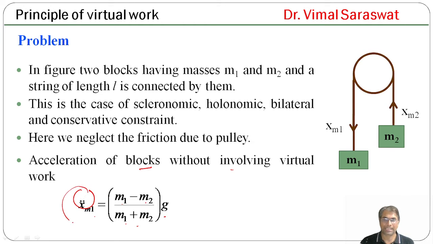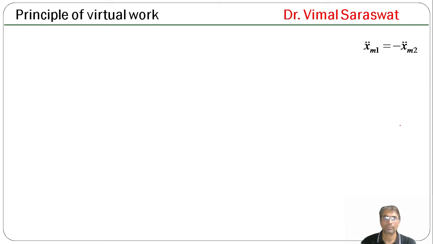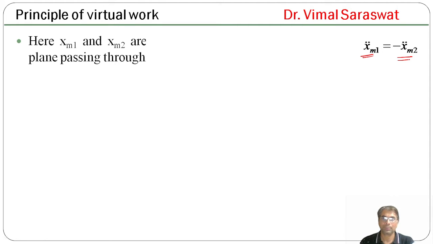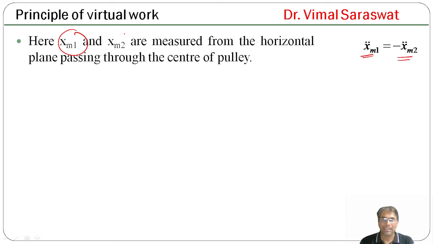So this is the acceleration of the blocks without involving virtual work, and this is equal to minus x_m2 double dot, because this body comes down whereas this body goes up. So the acceleration of this body will be equal to the acceleration of this body, and both accelerations will be in opposite directions. Now x_m1 double dot is equal to minus x_m2 double dot. Here x_m1 and x_m2 are measured from the horizontal plane passing through the center of the pulley.